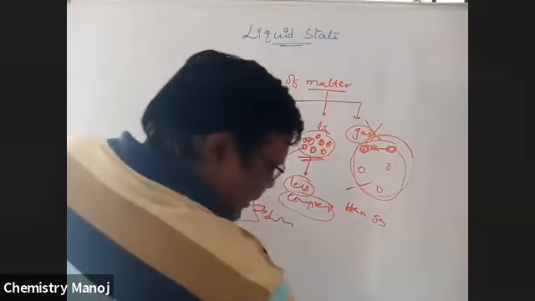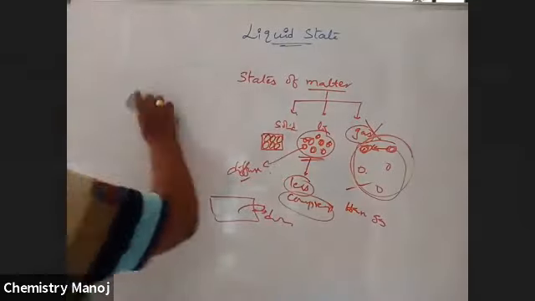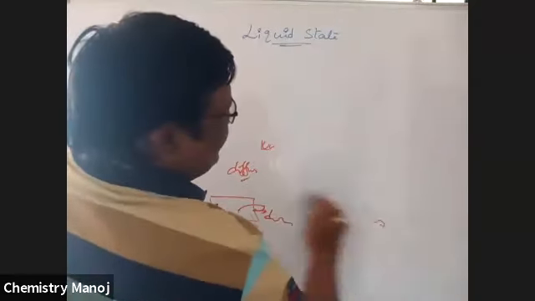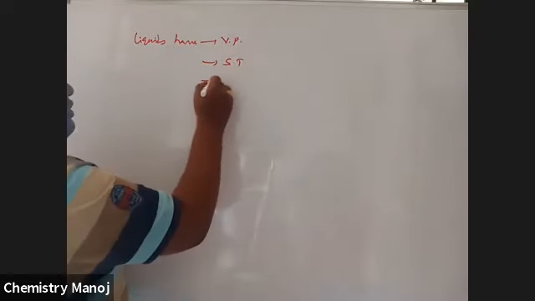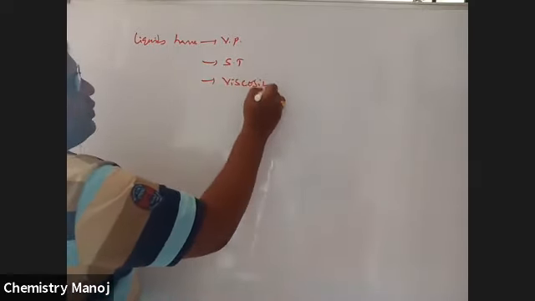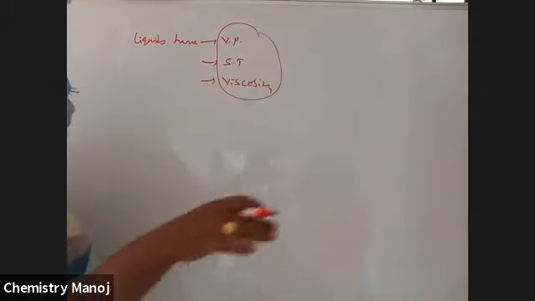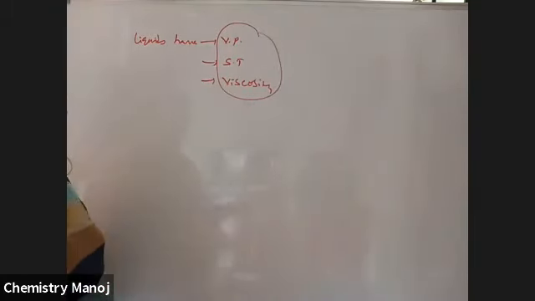Along with these properties, there are certain characteristic properties for the liquid state. Now I am going to discuss those characteristic points here. What are those characteristic points? Liquids have vapor pressure. Next, those liquids also have surface tension and viscosity. These are the three properties. Now we are in our syllabus: vapor pressure, surface tension, viscosity.